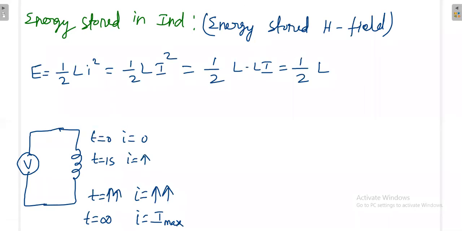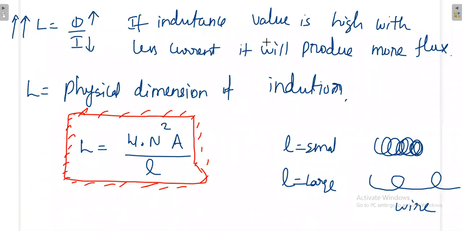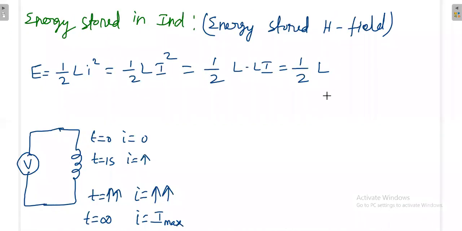Here, instead of L I, we can write psi. L I is equal to psi. Yes, sir. So you can write it as 1/2 psi I. This is the energy stored in the inductor. Again, you know the unit of L, the unit of psi, and the unit of energy. Just check that they all match. Finally, the unit has to be joules.